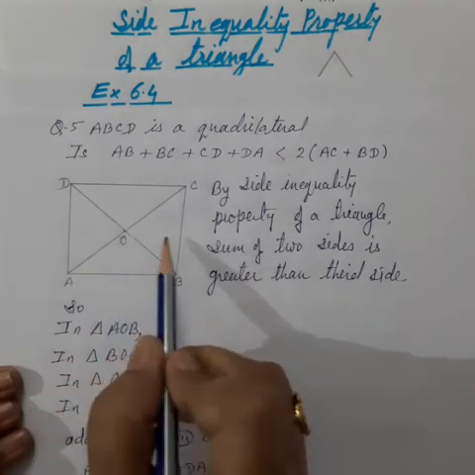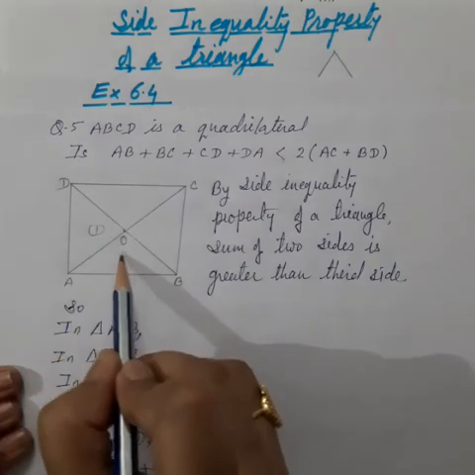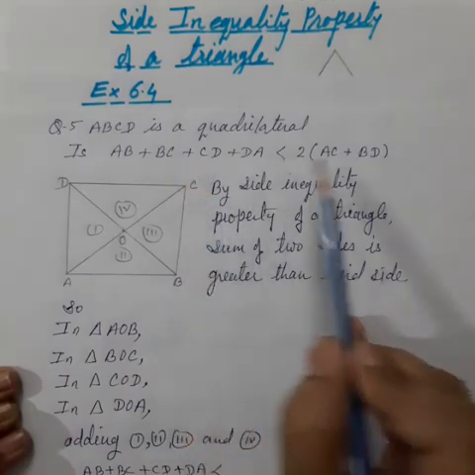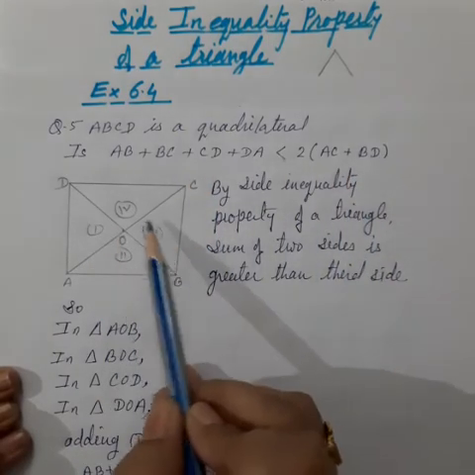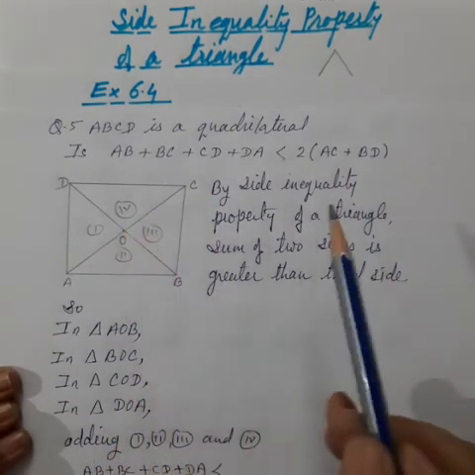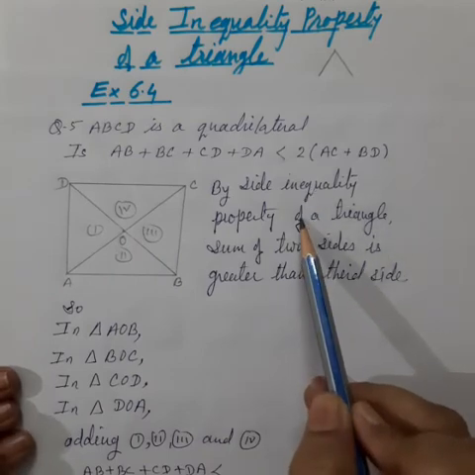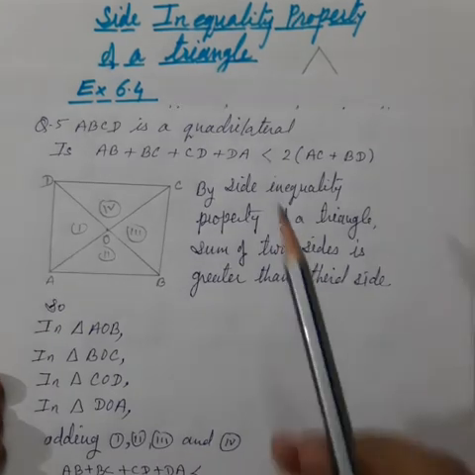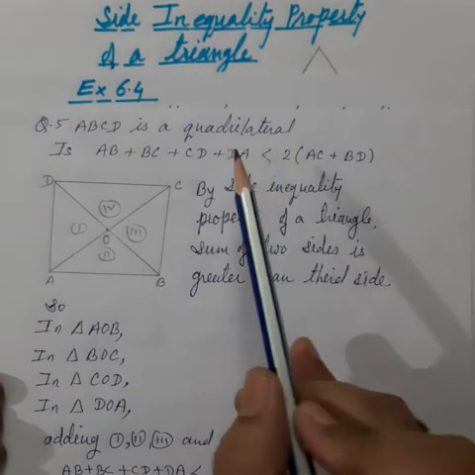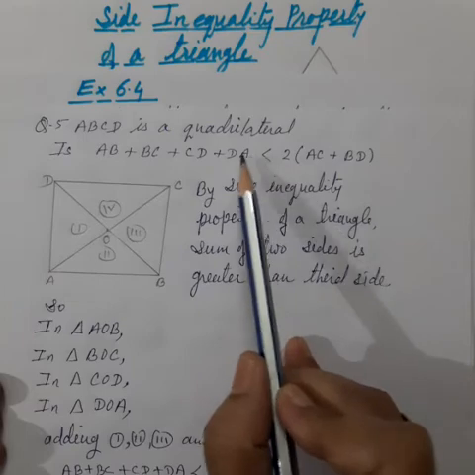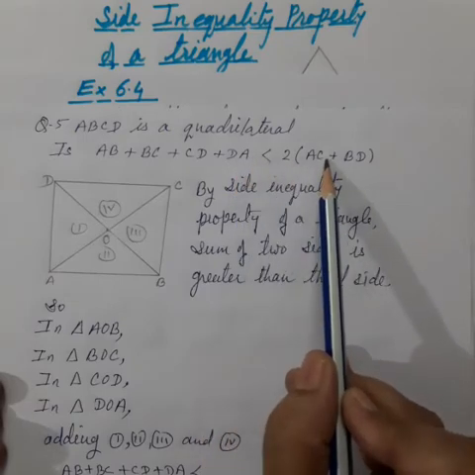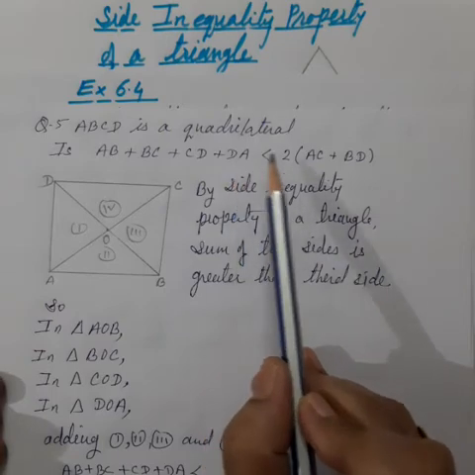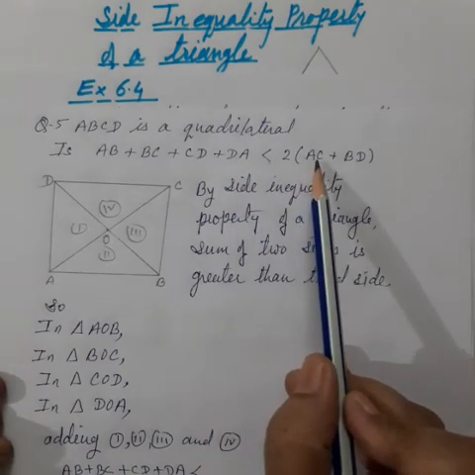We get these 4 triangles 1, 2, 3 and 4. And to prove this statement, in all these 4 triangles we will use the side inequality property of the triangle. That means the sum of 2 sides is greater than the third side. Now see this inequality. Here the left hand side is smaller than the right hand side. So we have to keep one side on the left hand side and the sum of 2 sides on the right hand side.